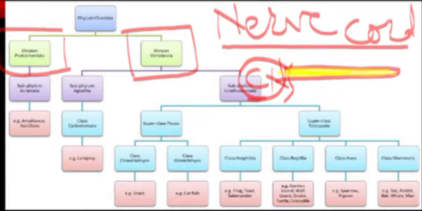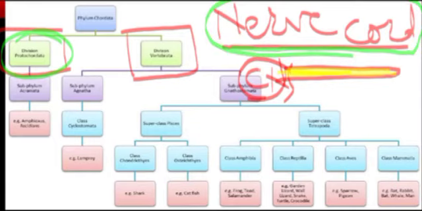In this division protochordate, the nerve cord remains a nerve cord throughout the life of the animal. But in case of vertebrate, this nerve cord is converted into spinal cord.